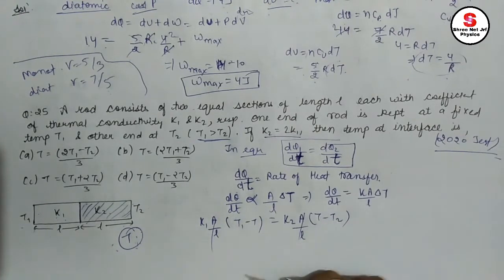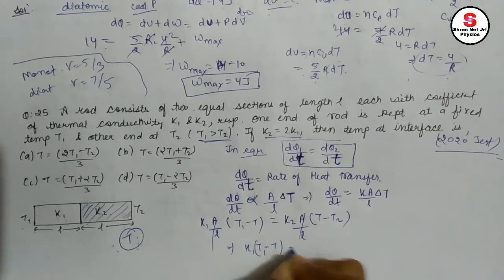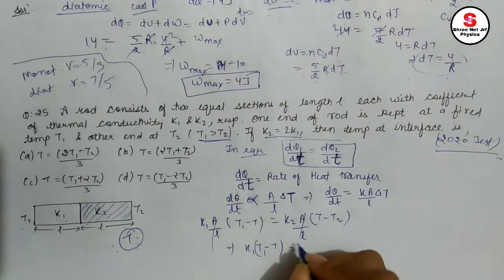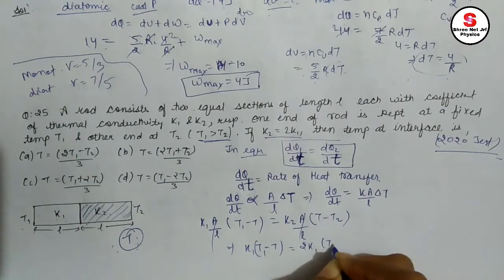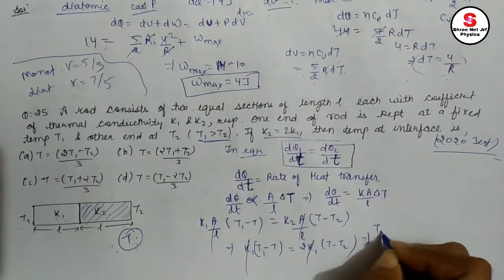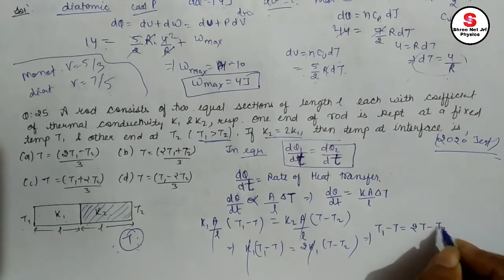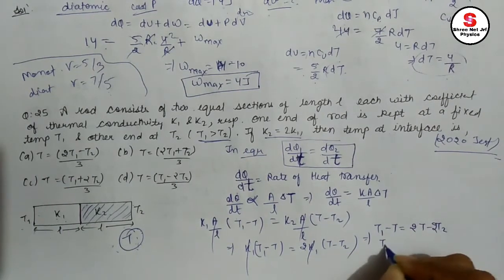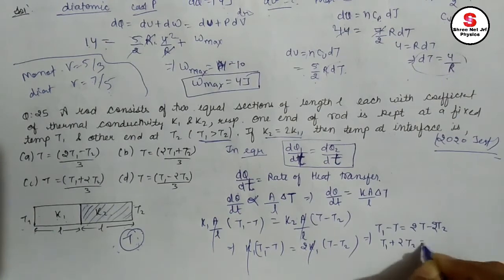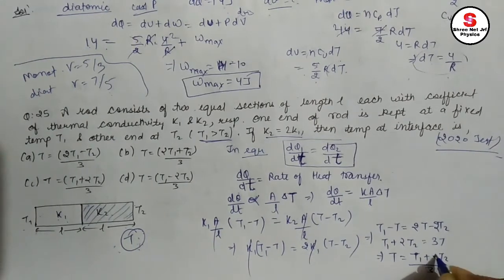A by L cancels out, K1 times T1 minus T. K2 is given as 2K1, so 2K1 times T minus T2. K1 cancels out. This implies that T1 minus T is equal to 2T minus 2T2. If I use it here, T1 plus 2T2 equals 3T. This implies the final temperature T can be written as T1 plus 2T2 divided by 3.